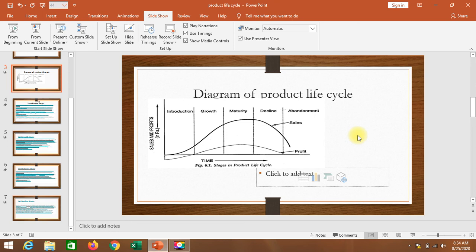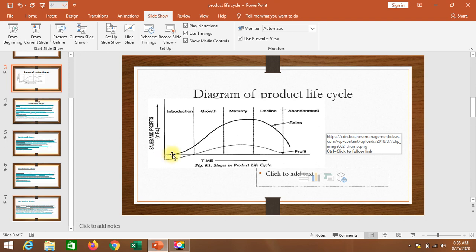Sales and profit are indicated in rupees, and time is shown in different periods. There are 4 bars shown here. The first is introduction, second is growth, third is maturity, fourth is decline, and last is the abandonment stage.